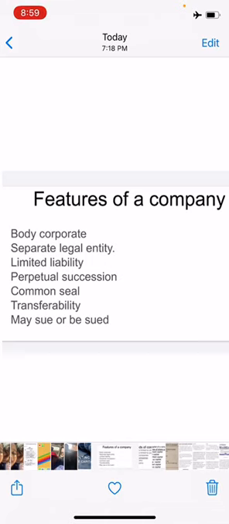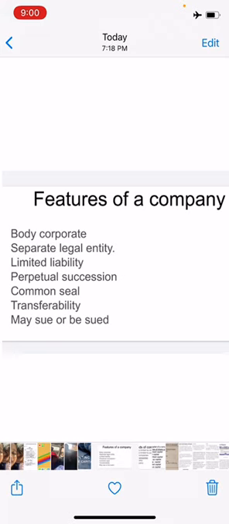Okay, so the company is an artificial person, so it cannot sign. Correct, it cannot sign by itself. Therefore, every company is required to have its own seal, which acts as the official signature of the company.